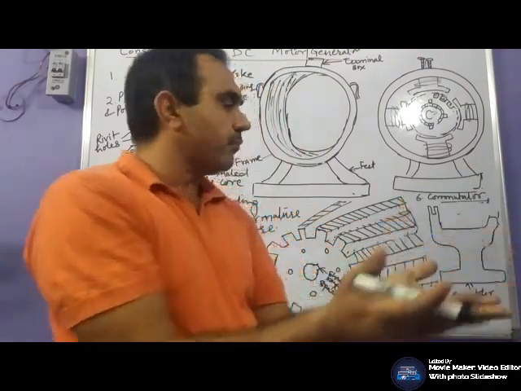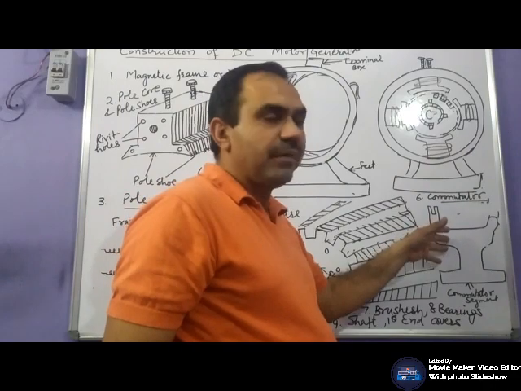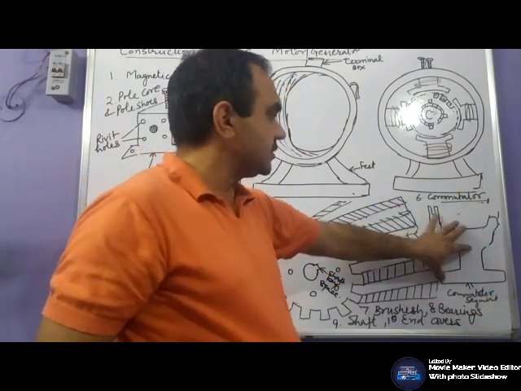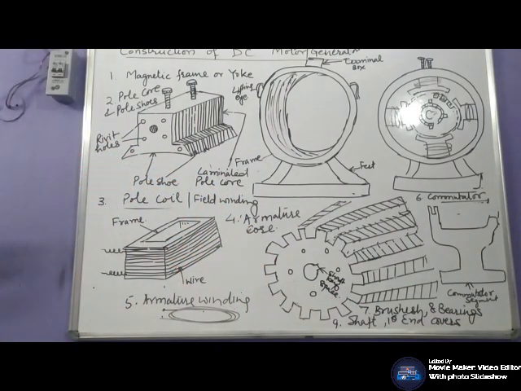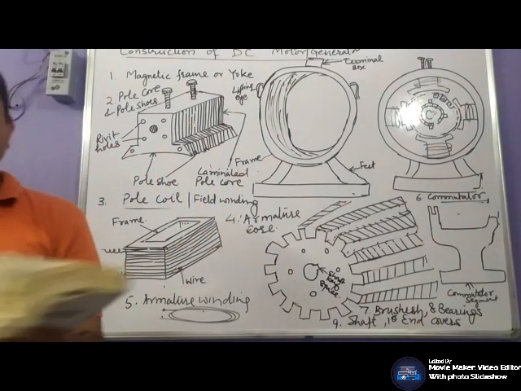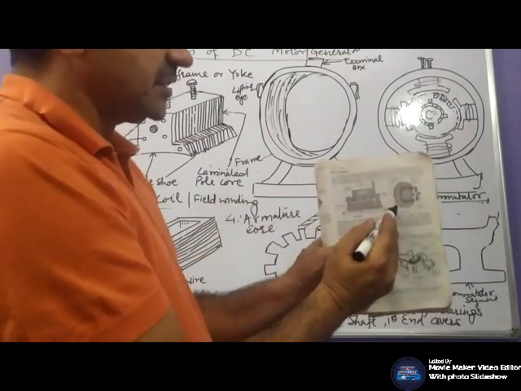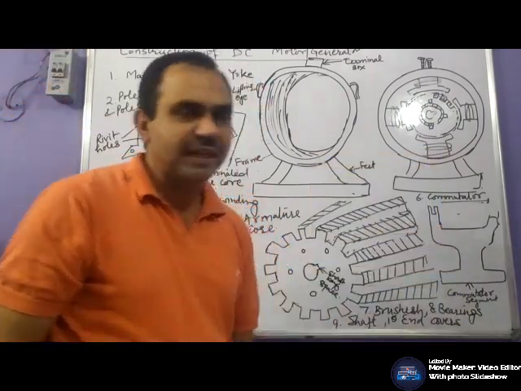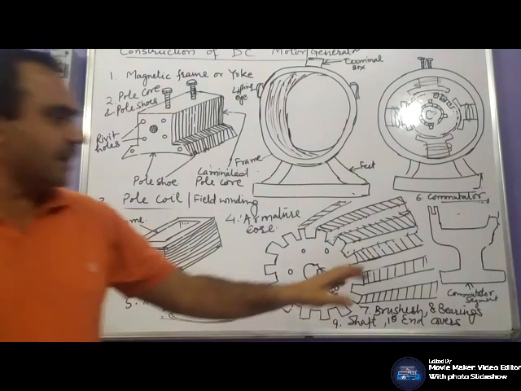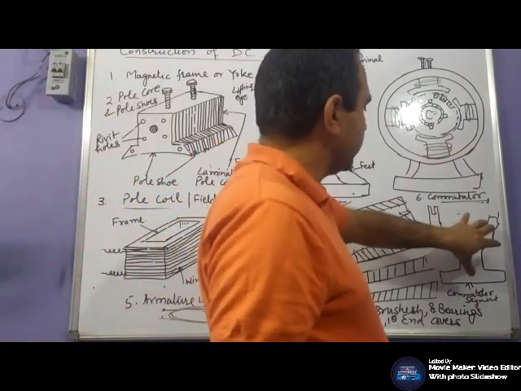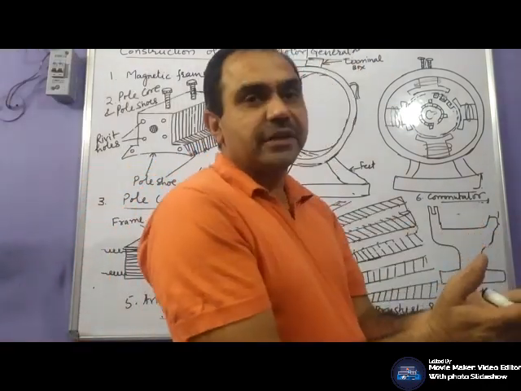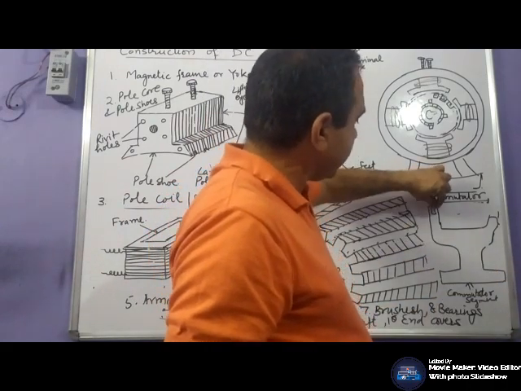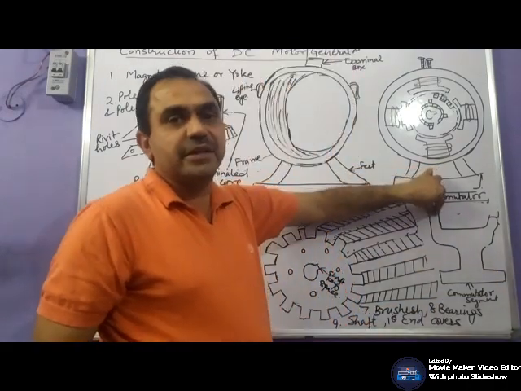Commutator is made up of wedge-shaped segments which are insulated from each other. There are a number of segments. Its shape would be like this. It is made of a number of these wedge-shaped segments which are insulated from each other by certain insulating material, mica, and each conductor is connected with each segment.